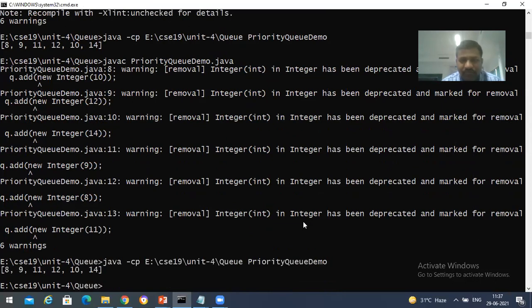Yeah. That means we need to specify the type over there. Then only it is going to arrange the elements properly. By default, it is going to be considered as a string or something else. So that's the reason we did not get it.